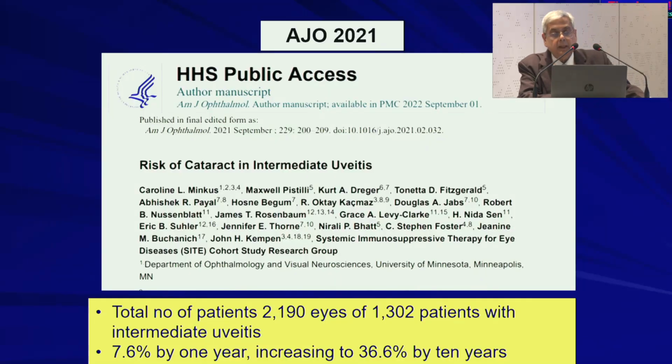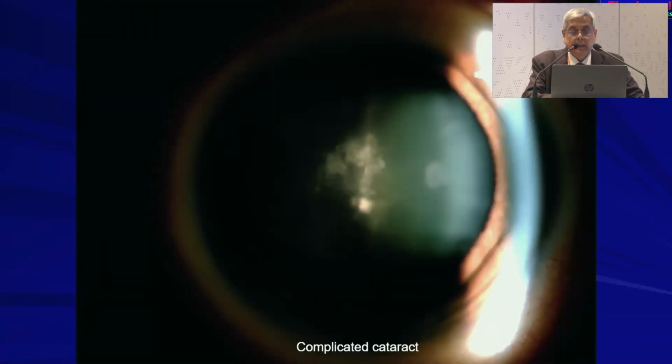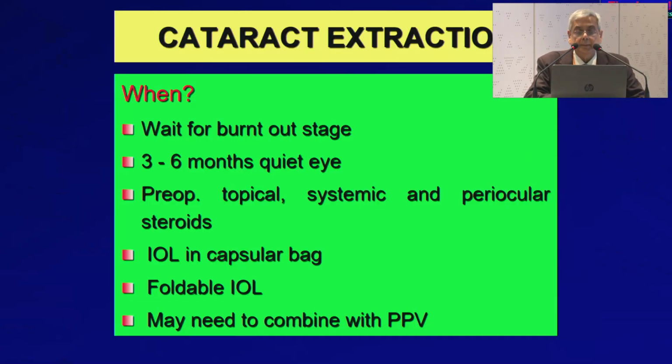One of the bugbears of intermediate uveitis is cataract formation, which occurs in 7.6% by 1 year, increasing to 36.6% by 10 years. And this cataract can be operated, but wait for the burnt out stage. A minimum of 3 to 6 months of quiet eye is required. Preoperative topical, systemic, and periocular steroid should be given.